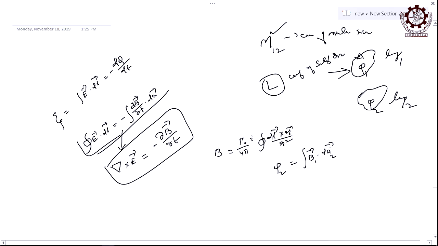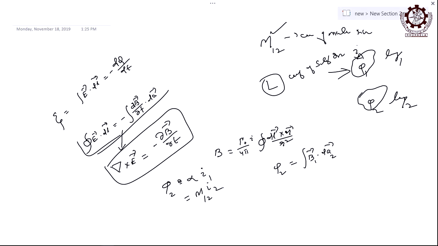So what is phi 2 ultimately? Phi 2 depends on the current I 1. Phi 2 is proportional to I 1. If I is more, the magnetic field created there is more, hence the flux link will be more. If the strength of current in the first loop is more, then the flux link with the second will be more. So there will be a constant of proportionality, and that constant is M 1 2, the coefficient of mutual induction.